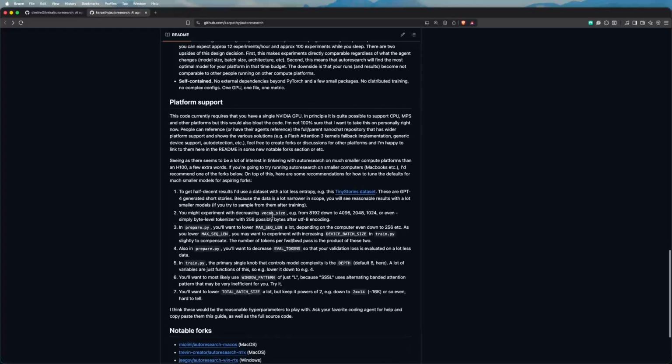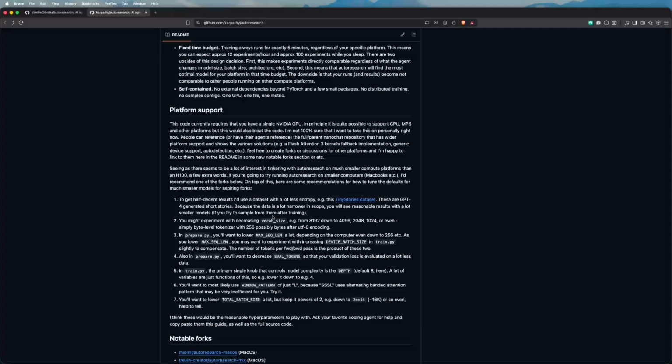And the other main thing here, and the reason that I did my work, is that for the platform support, he basically designed it to be only able to run on NVIDIA GPUs, especially on a stronger GPU. So he gives some directions here in case you want to run on smaller GPUs and what you can do, like changing a little bit the main hyperparameters related to memory consumption, maybe also using a smaller dataset.